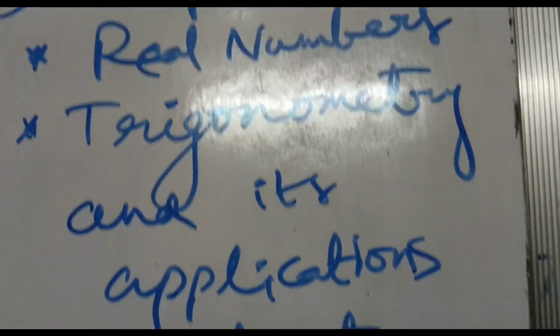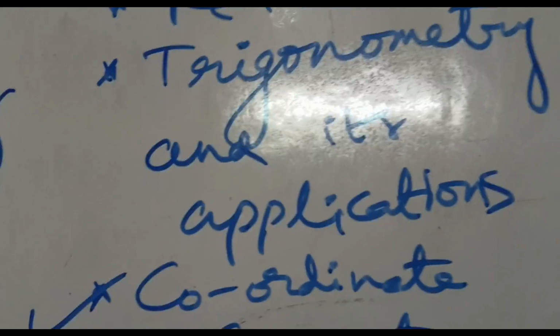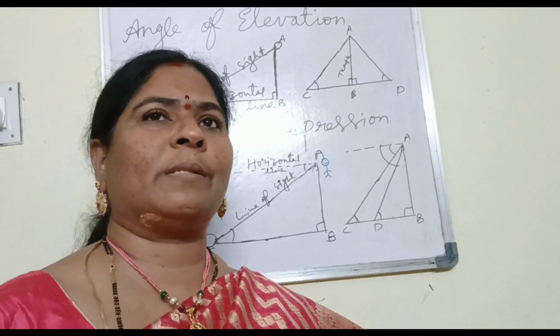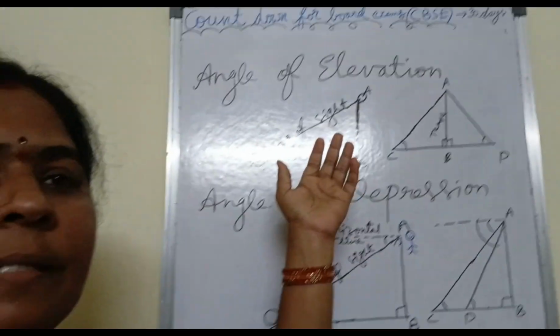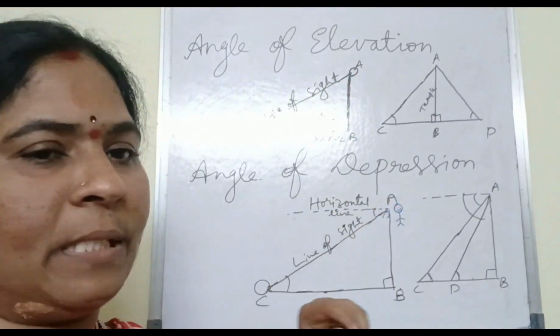Real numbers also they have to practice, and trigonometry and its applications. In applications, they may ask you to draw the diagram. Angle of elevation, angle of depression, you have these 2 ideas. Students should concentrate especially on trigonometry and its applications in angle of elevation and angle of depression.